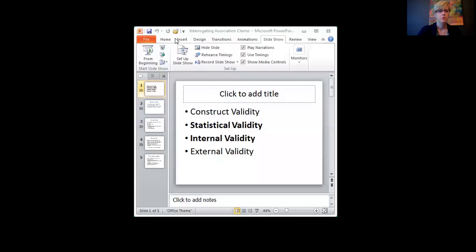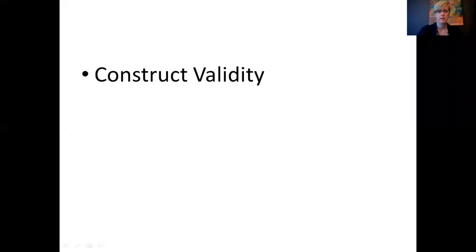So to start off, we're going to look again at these 4 big validities that we talked about before. And we're doing it in terms of association claims. Well, let's remember those 4 big validities. Construct validity. Now, this is pretty much the same for any kind of claim.